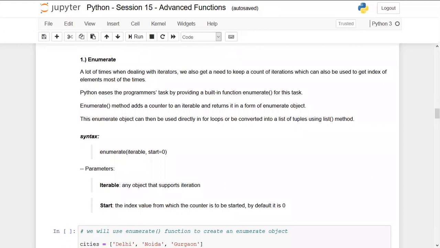Okay. Let's talk about the first advanced function, which is enumerate. A lot of times when dealing with iterators, we also need to keep a count of iterations, which can also be used to get the index of elements most of the time.